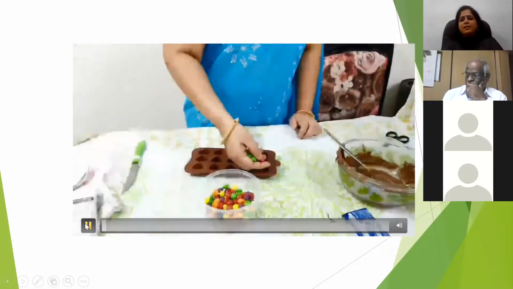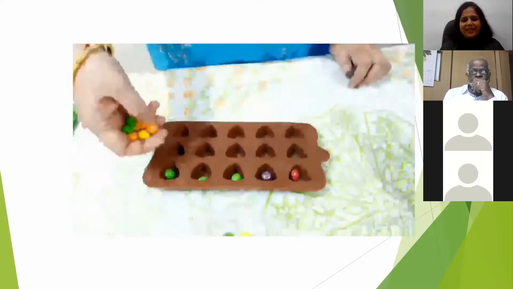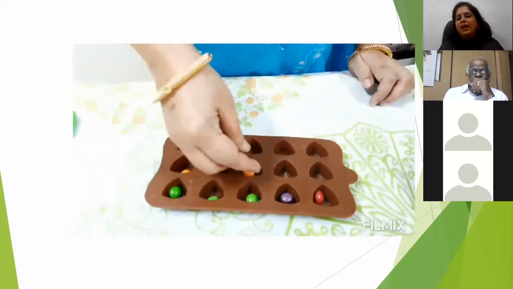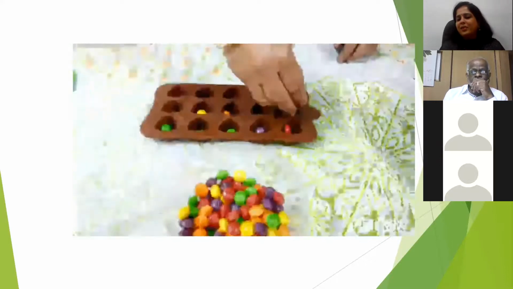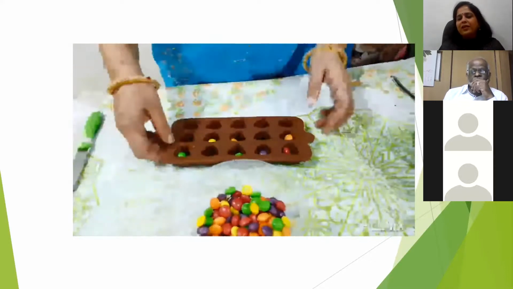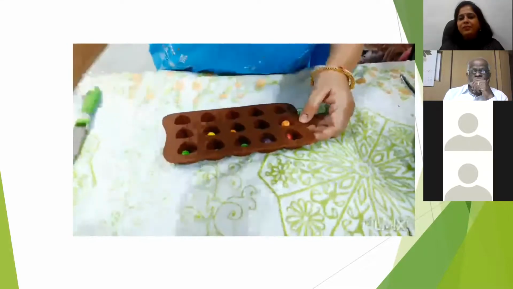This is the most simplest chocolate, I should say. Very easy it is. So you can teach the colors using this making. So you have the M&M.